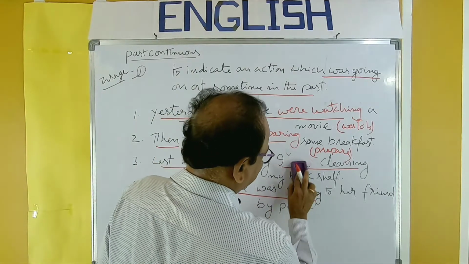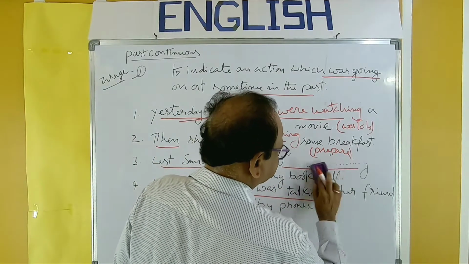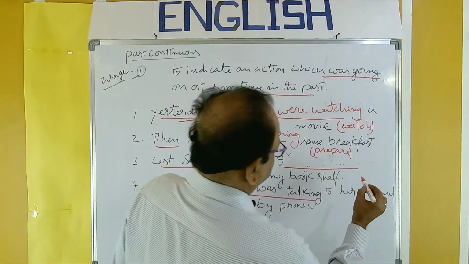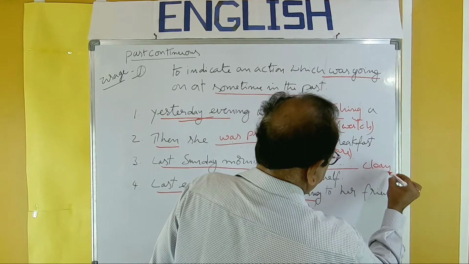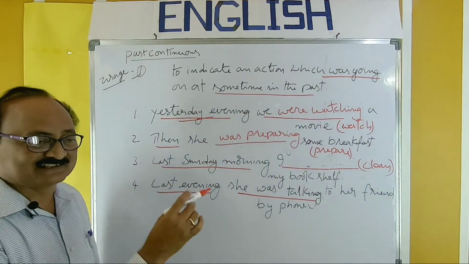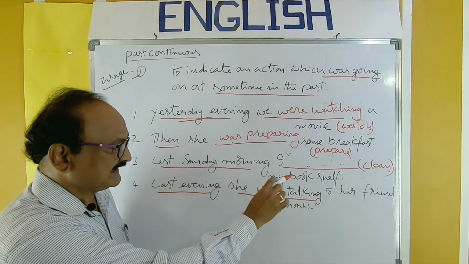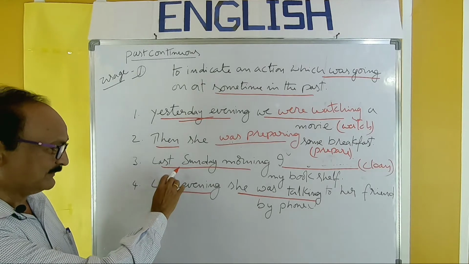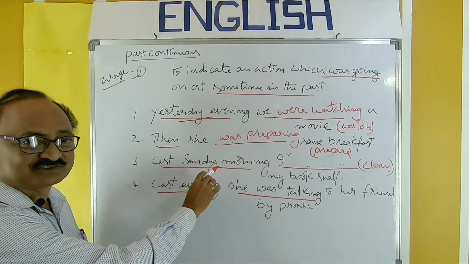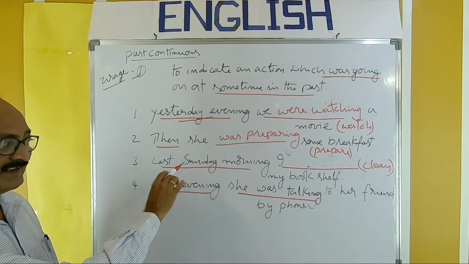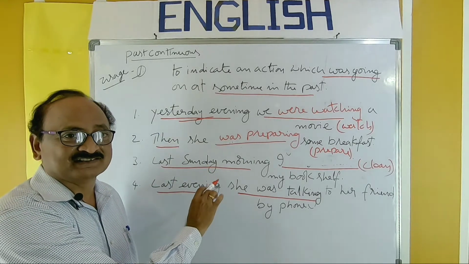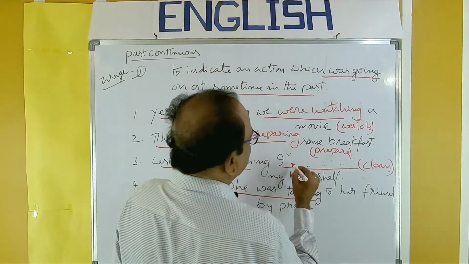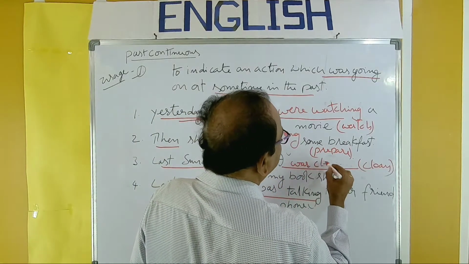Take this one. This is also clear for you. Clean is the verb. So read the sentence: Last Sunday morning, I ____ my bookshelf. How can you recognize? By observing the words last Sunday morning, it refers to a point of time in the past, and from this point of time in the past, you have to understand that the sentence belongs to past continuous and fill the blank: I was cleaning.